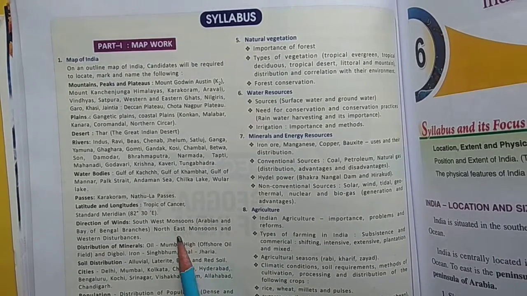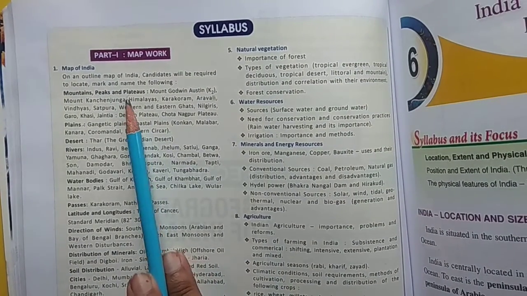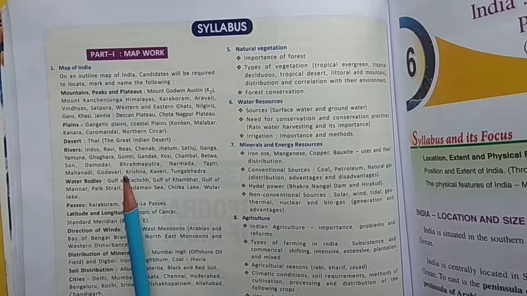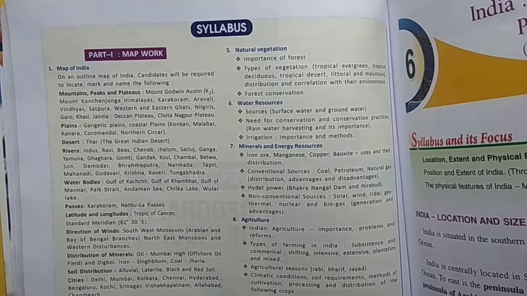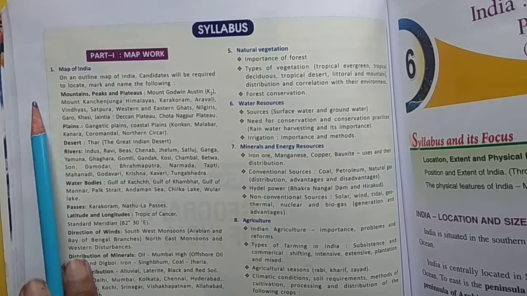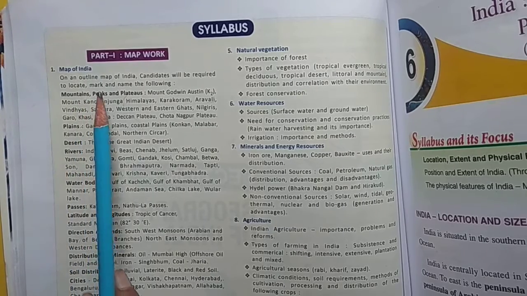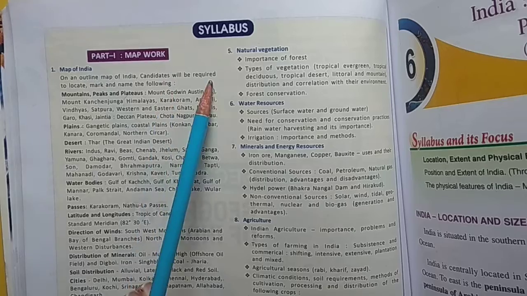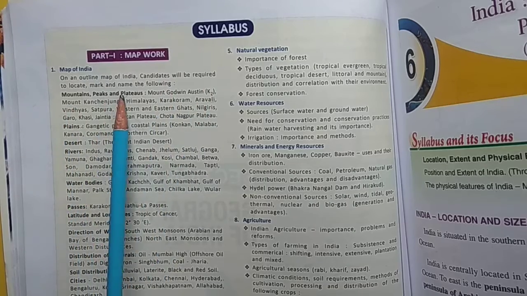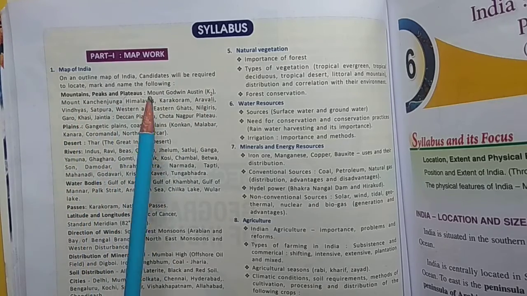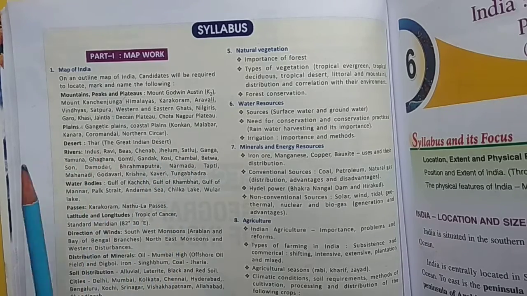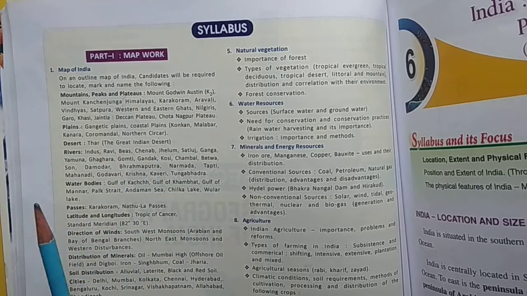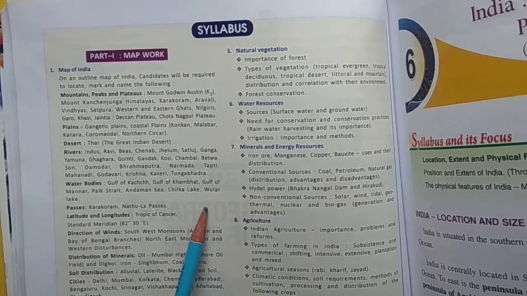Listen, children, this is the syllabus and in this part each and every point has been mentioned by the board. Okay, so map of India. In map of India, candidate required to locate, mark and name the following. So in mountains, these all mountains are there. In desert, only Thar desert. In rivers, these all rivers are there. In water bodies, these are the water bodies. Passes, two passes are there.